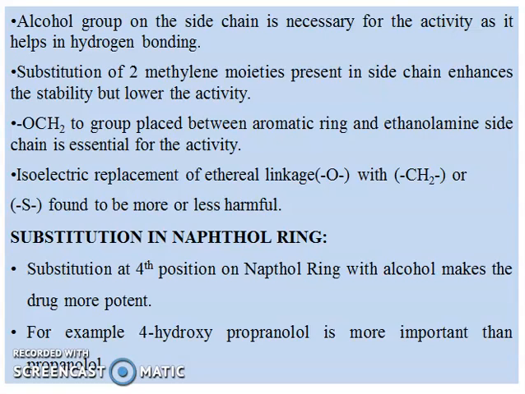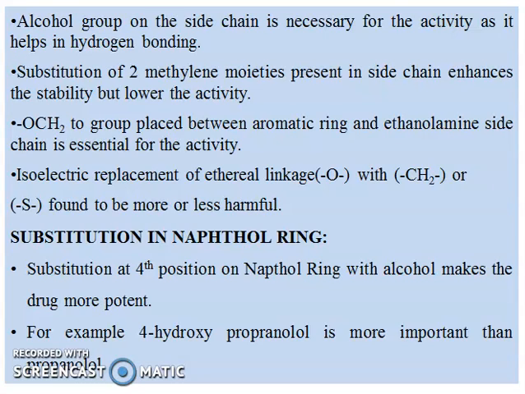Some interruption of this group may decrease the activity. Isoelectronic replacement of the ethereal linkage, that is O, with CH2 or thio is found to be less harmful.